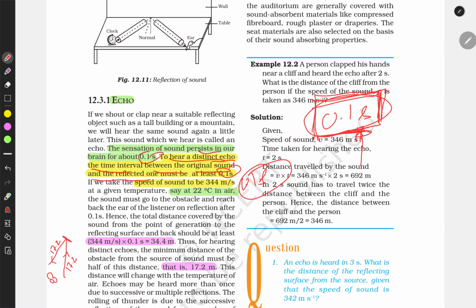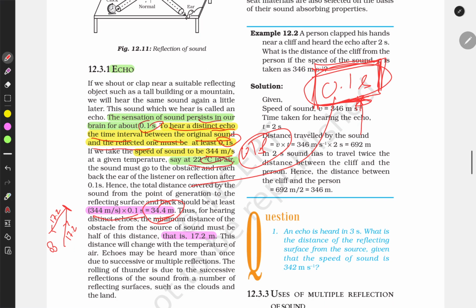So just by calculating the speed of sound and multiplying it by 0.1 second, this thing comes, and there is an object.